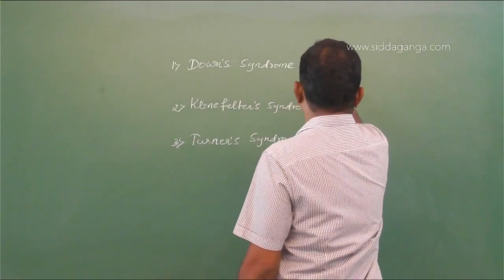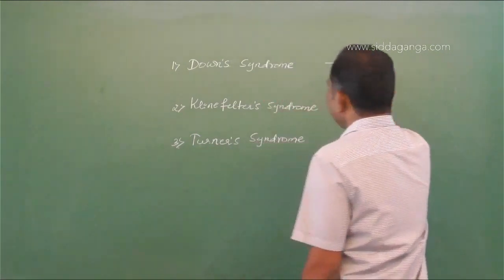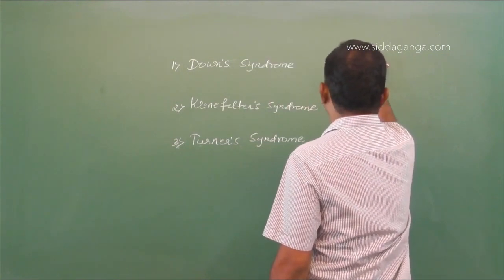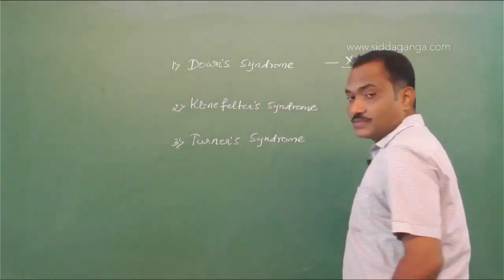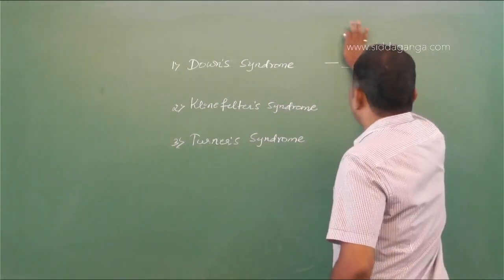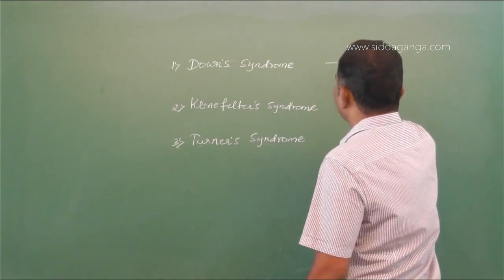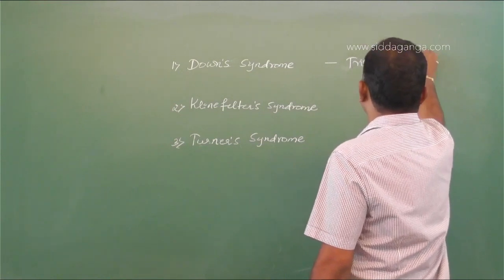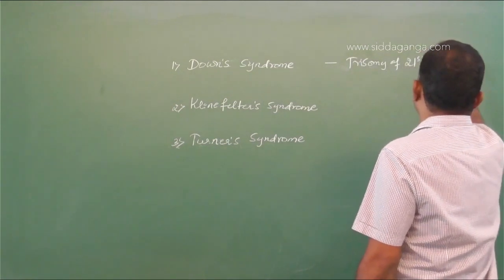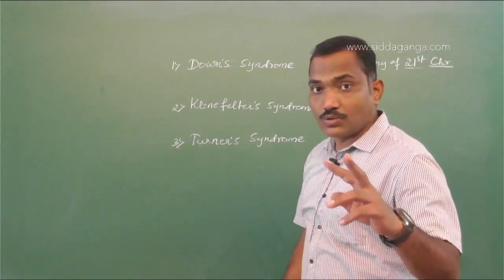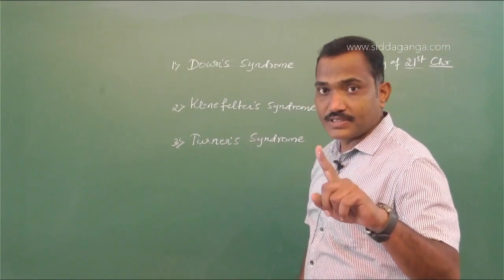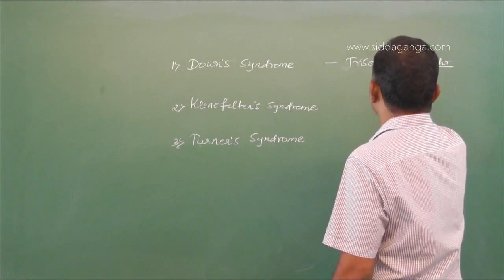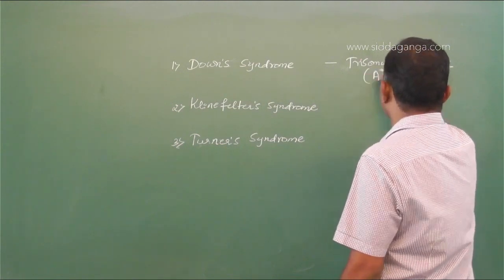So Down syndrome, the chromosomal disorder wherein there will be one extra chromosome. This is the 21st autosomal chromosome. So trisomy of the 21st chromosome. We have 22 autosomes and one pair, the 23rd pair, is the allosome or the sex chromosome. So this is autosomal trisomy.